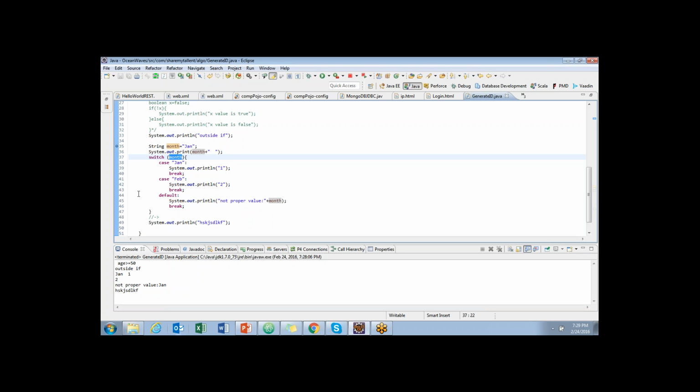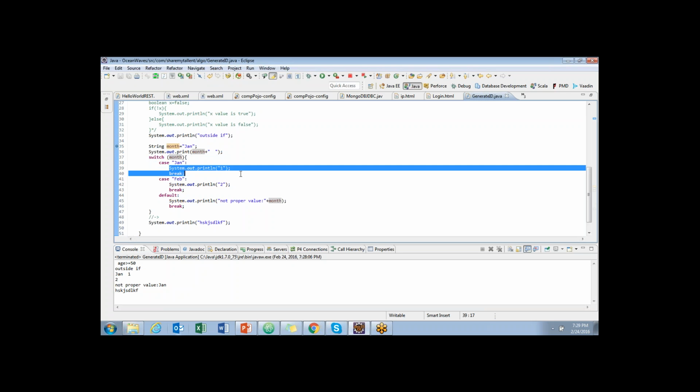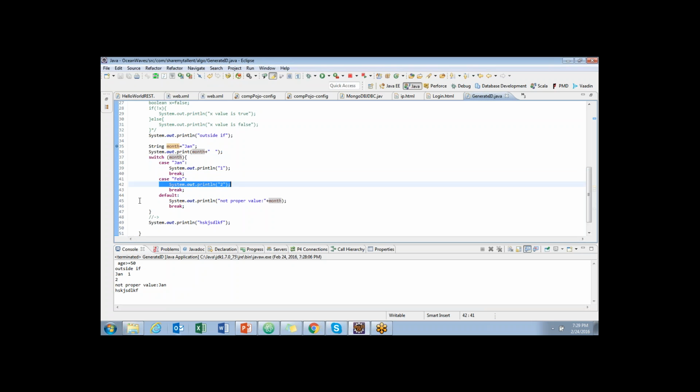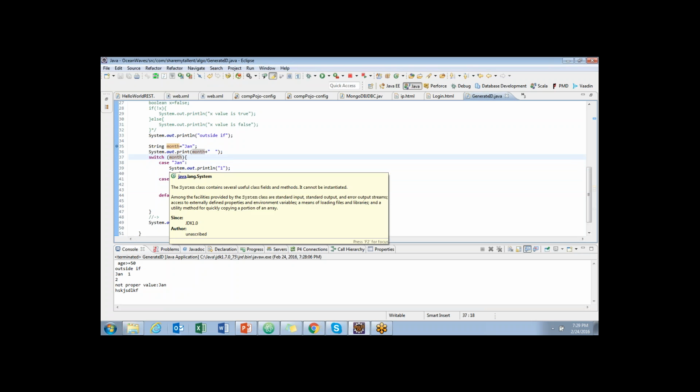So this is equivalent to if condition. If this is this, do this. If this is this, do this. Else, do this. If, else if. The difference between if, else if and switch is, if else if will be happening step by step. If is not true, then it goes for else if, and if that is not true, then it goes to the next else if, and then it goes to else. But in this case, it would directly check the value of case. The computation is how it happens.